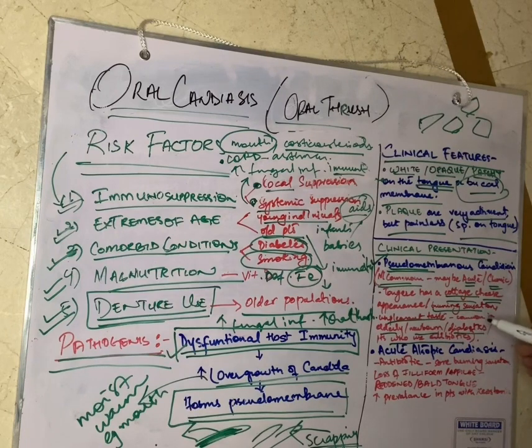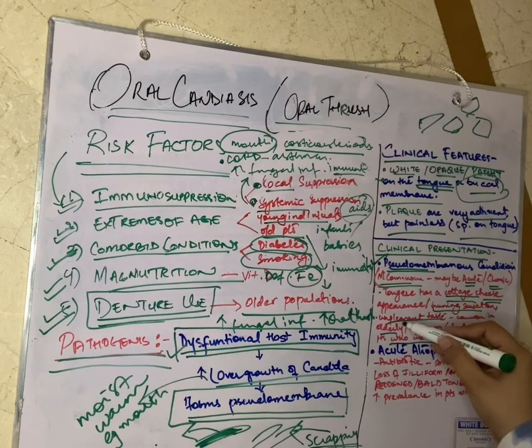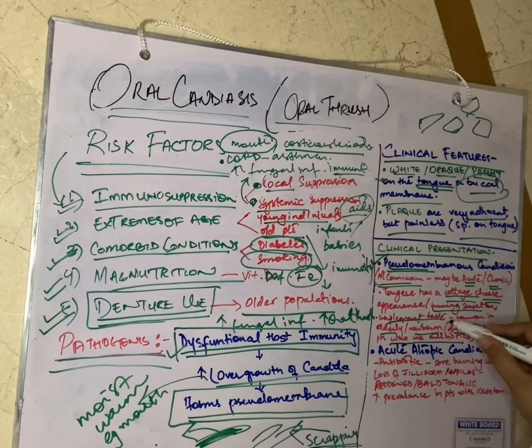antibiotics. So just to remember, we can say that they are present in patients with extremes of age, that is the newborn and the elderly. It may be present in patients with comorbidities like diabetes, or patients who have recently taken antibiotics. Then coming to acute atrophic candidiasis.